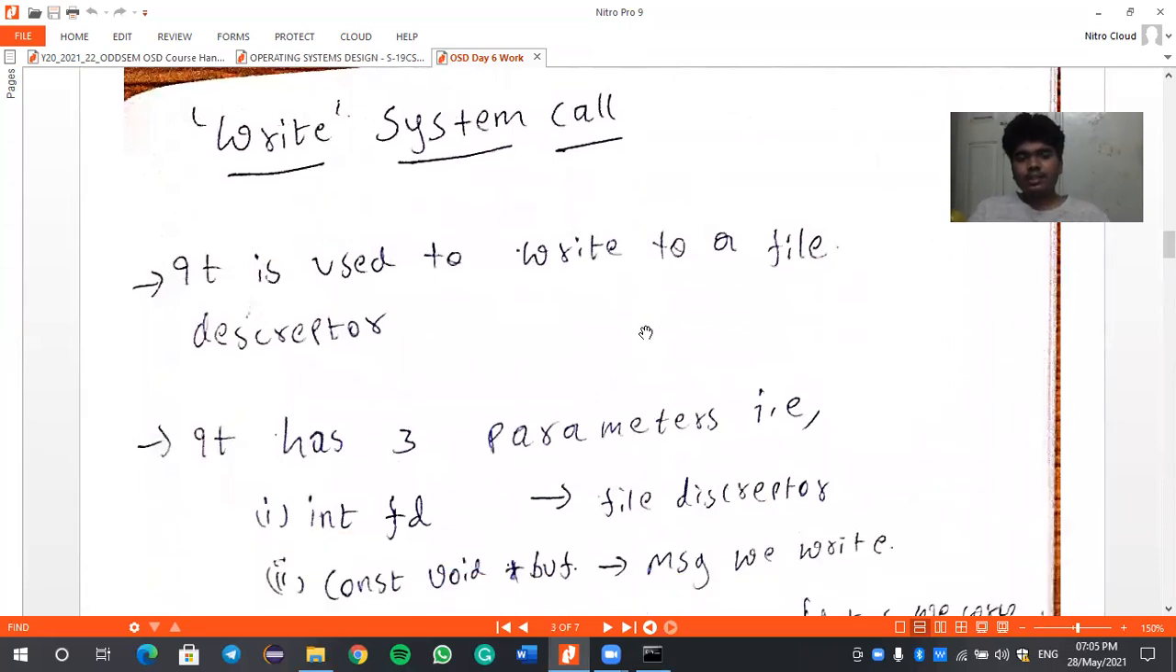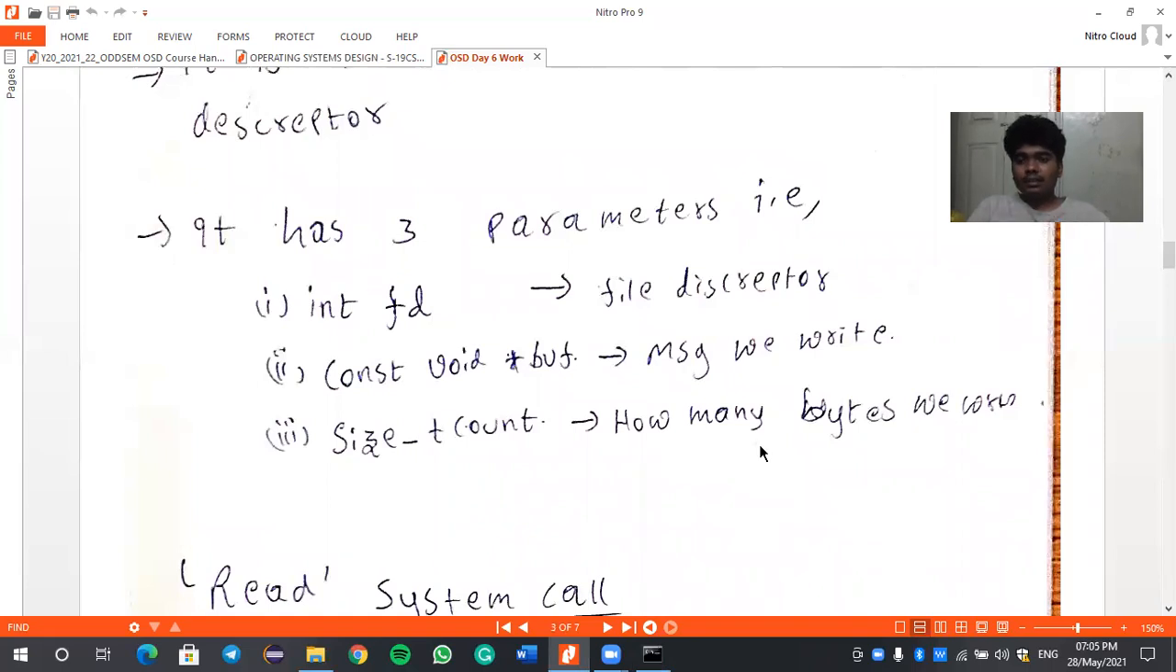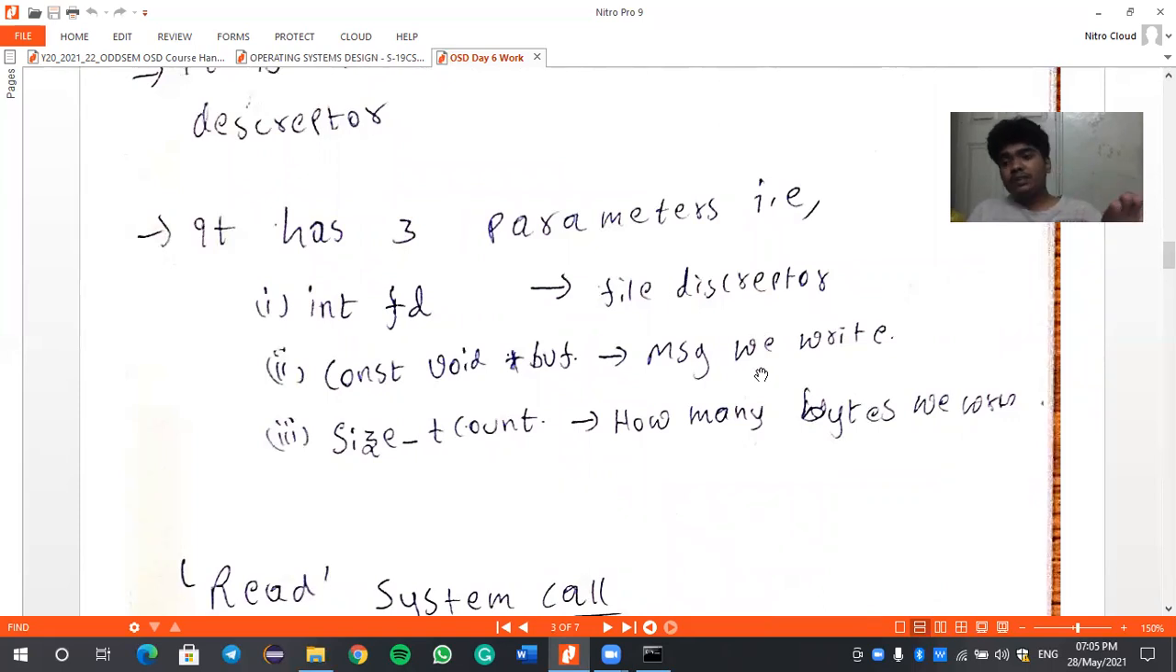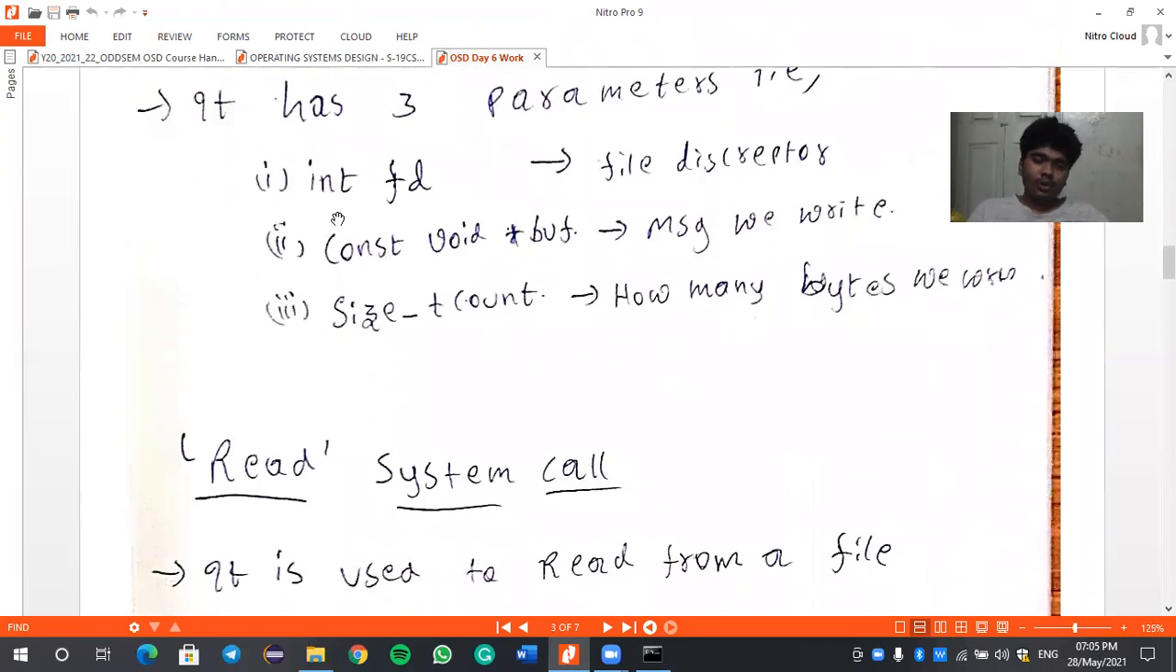Now if we need to write to a file descriptor, we need three main things: the file descriptor, the message we write, and how many bytes we write. The file descriptor is nothing but the path of the file into which we write a message. The message is the thing which we write in the notepad. We get that notepad into this command prompt, decide its file path, decide how many bytes we need to write, and then give it as a system call command. So it will work on it. The write system call is like that.